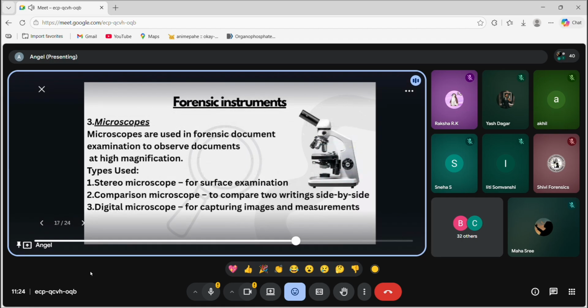Now, next, moving to microscopes. We all know that there are certain types of microscopes, like the stereo microscope that helps with surface examination, the comparison microscope where we can compare two handwritings side by side, and the digital microscope which helps to capture images and measurements.